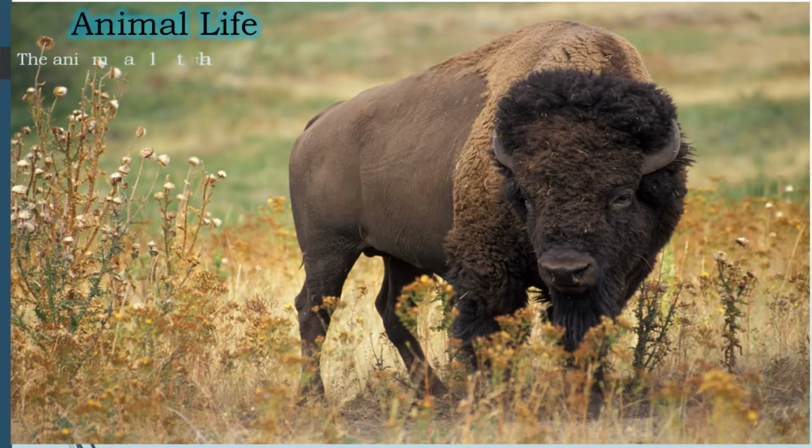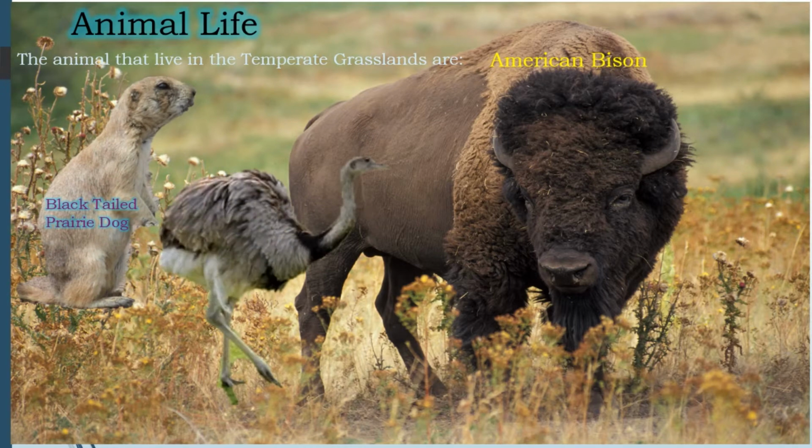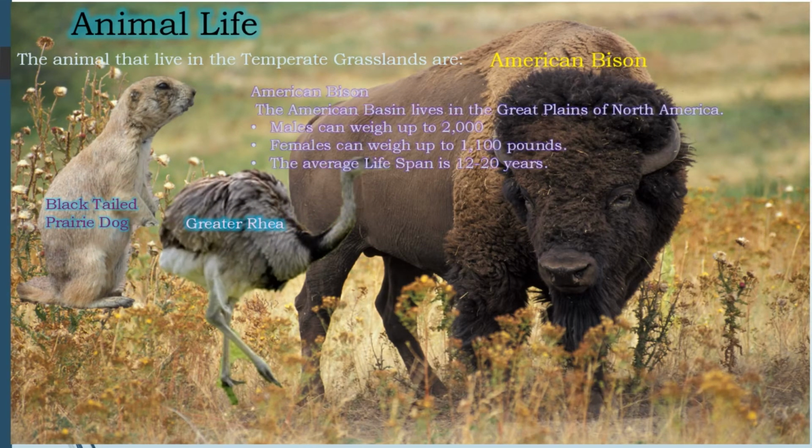Animals' life. The animals that live in the temperate grassland are American bison, black-tailed prairie dog, greater rhea. Some information about the American bison: these animals live in the Great Plains of North America. Males can weigh up to 2,000 pounds. Females can weigh up to 1,100 pounds. The average lifespan is 12 to 20 years.